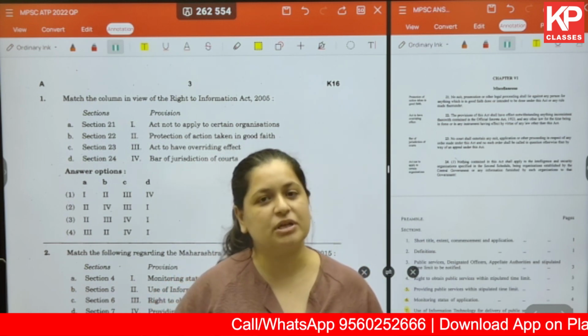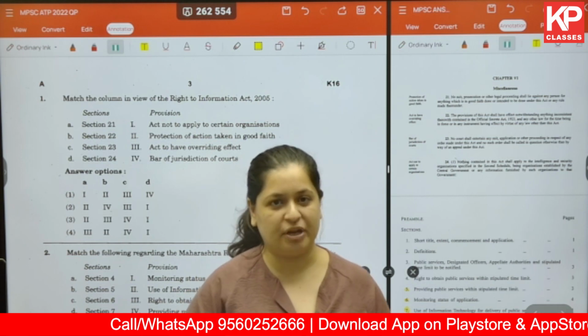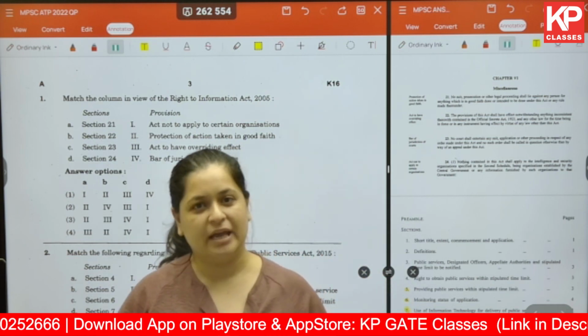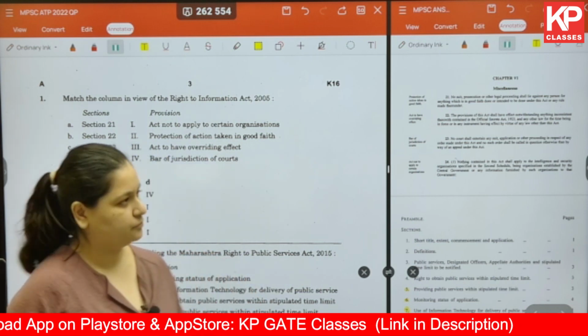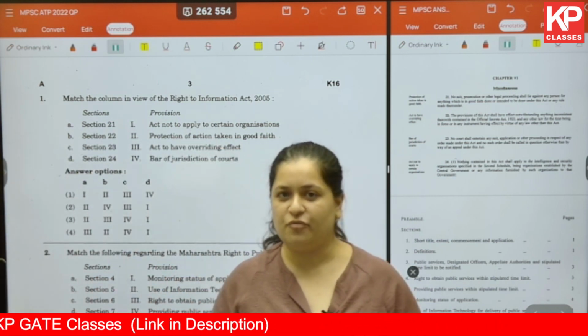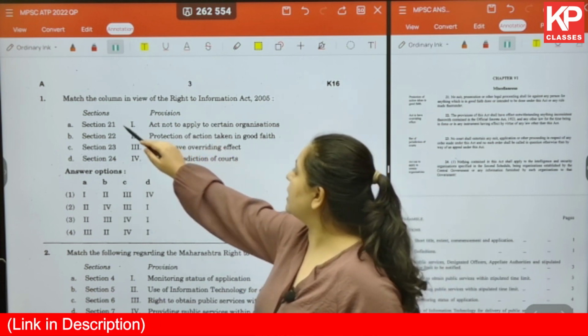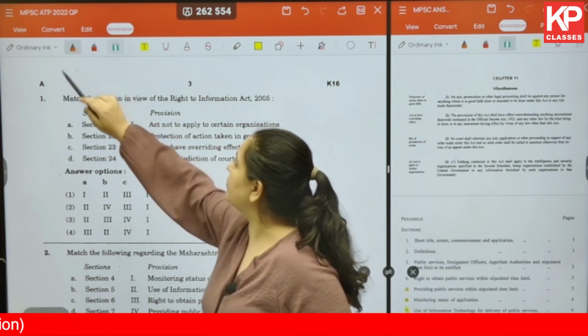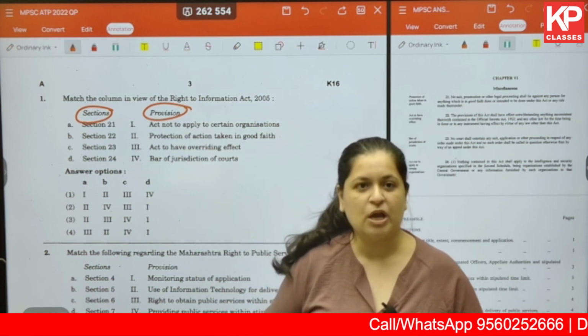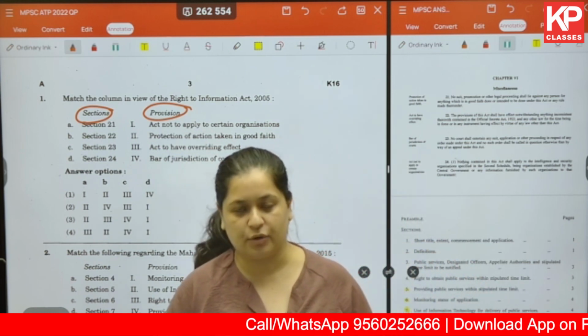This entire question paper will be covered in 3 parts, out of which this is part 1. So without further ado, let's start solving the paper. Question number 1 is a match the following type of question. Here the sections are given in column 1 and the provisions are given in column 2. So this is a direct kind of question.